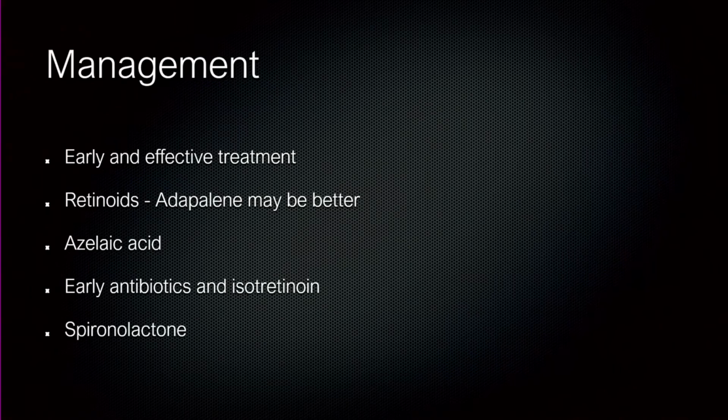Azelaic acid is also useful because it decreases pigmentation. So you can combine a topical retinoid with azelaic acid, and that will give you good outcome in those who have pigmentation. As I mentioned, I would treat people as early as possible. So early antibiotics if they have pustular lesions, early isotretinoin if they have nodular cystic lesions, and if there's a hormonal pattern, as I said, in South Asians, spironolactone may be a very good option too. So these are subtle management points which we may have to differ from those who have white skin.